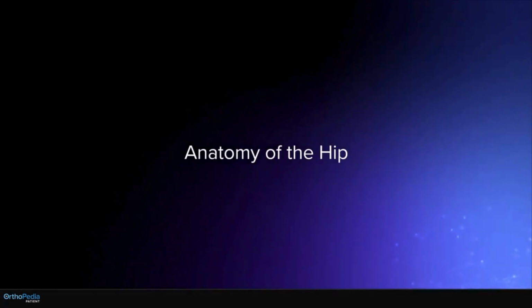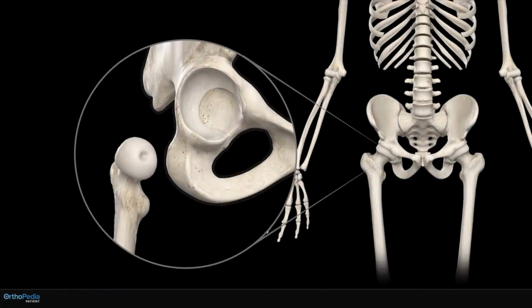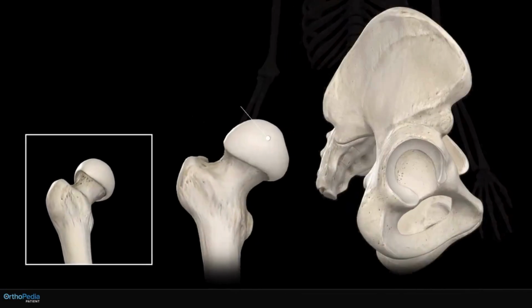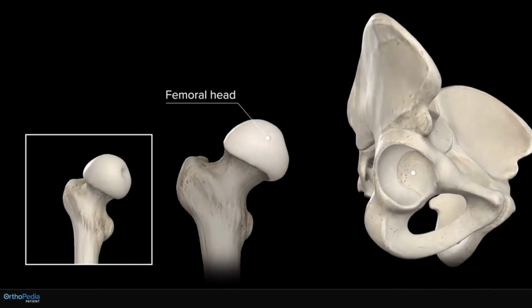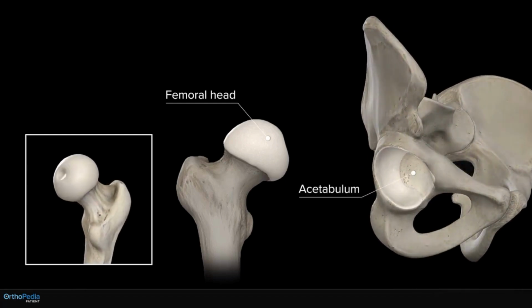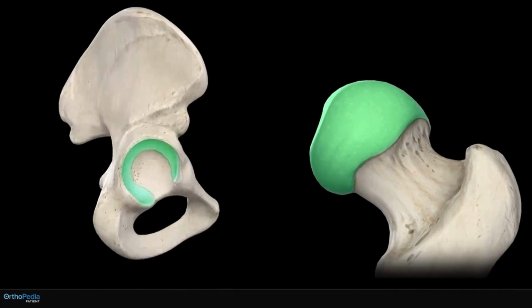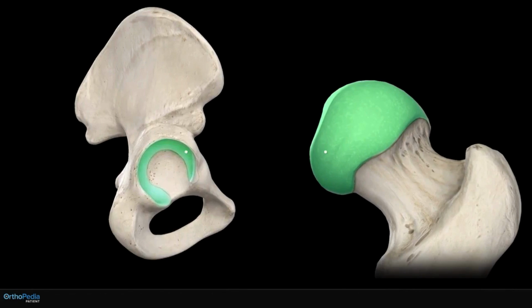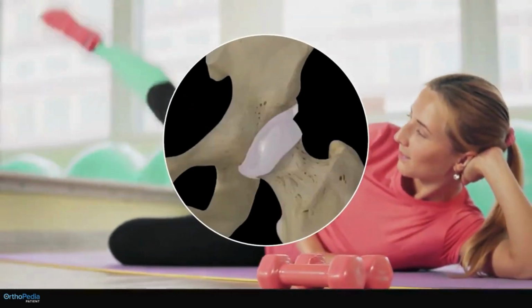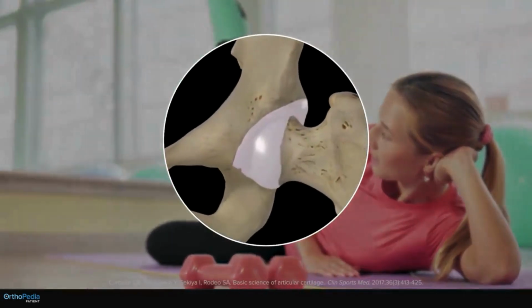Let's take a closer look at the anatomy of the hip joint. The hip joint is a ball and socket joint. The upper portion of the thigh bone, the femur, has a ball-shaped projection referred to as the femoral head. The femoral head is surrounded by the cup part of the pelvis called the acetabulum. The surface of both the ball and socket are covered with smooth connective tissue called cartilage. Cartilage surrounds both the ball and socket, which allows for the hip joint to move smoothly and pain-free since it does not contain any nerve fibers.